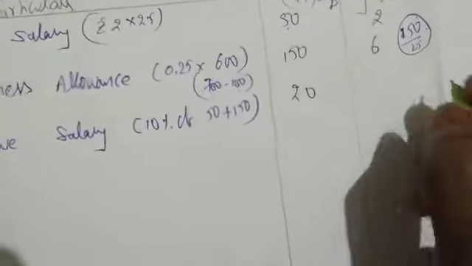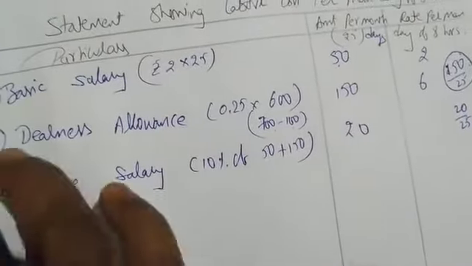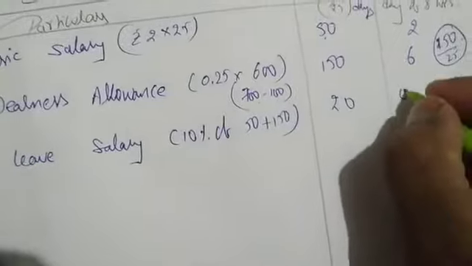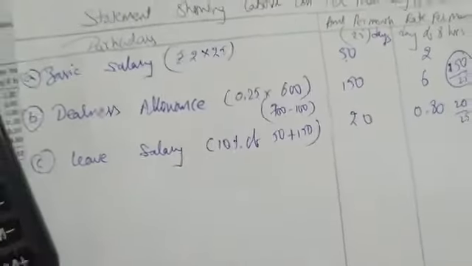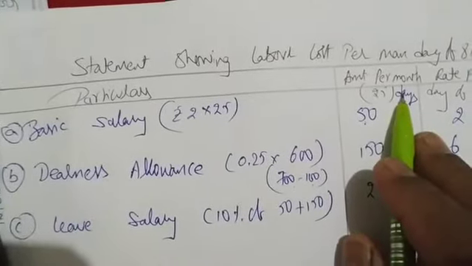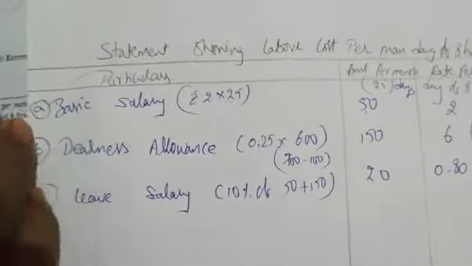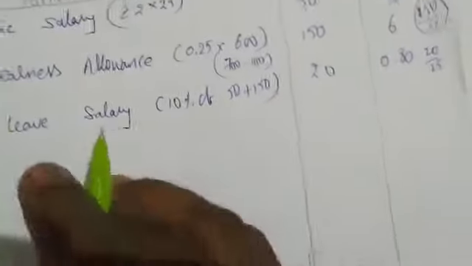That is for 25 days. For 25 days, 20 divided by 25, we are getting 0.80. If you are understanding, see, it's simple. 20 is for 25 days, and we want to find out for 1 day. So 1 day is 0.80. Okay.